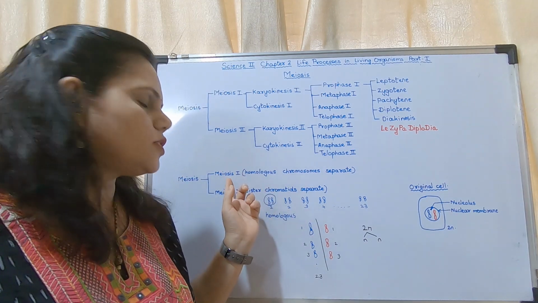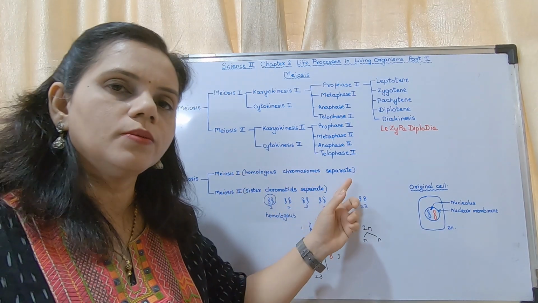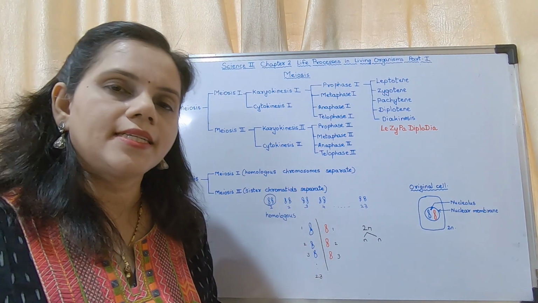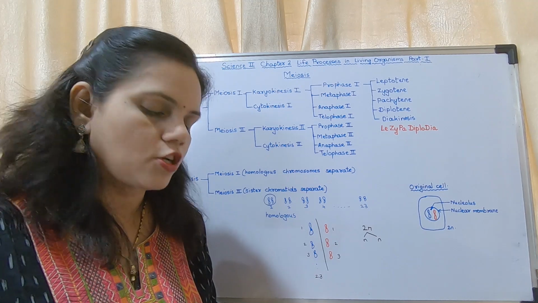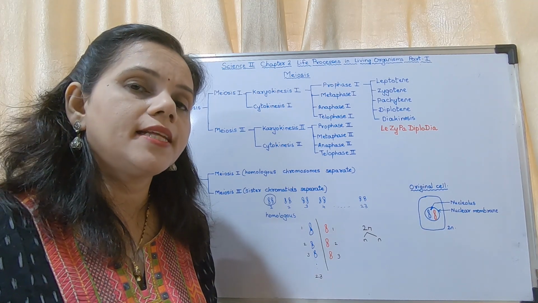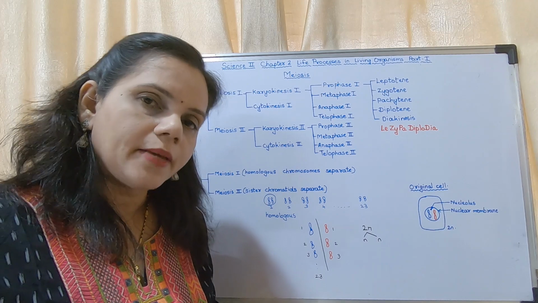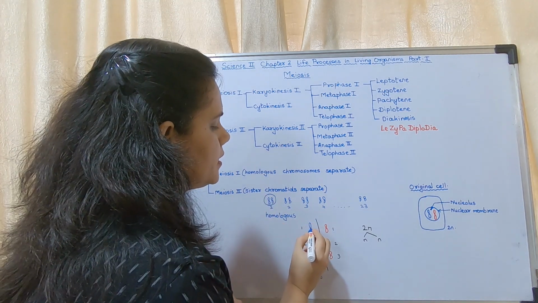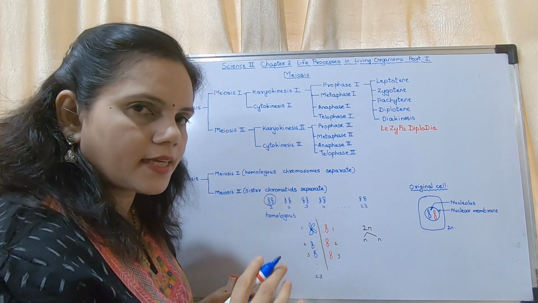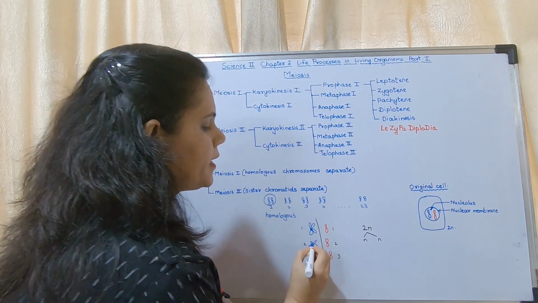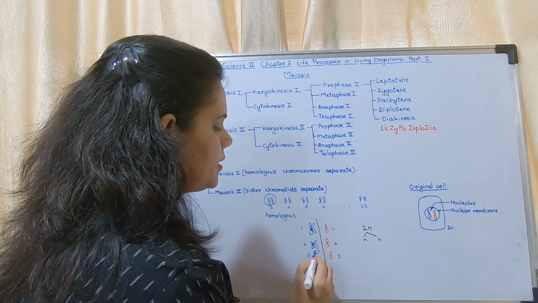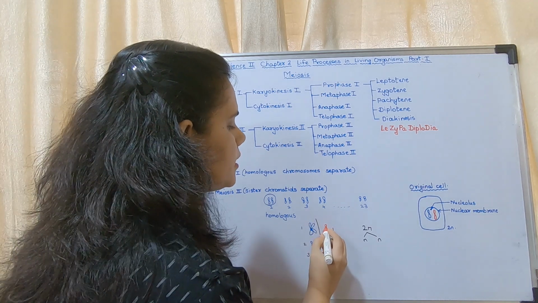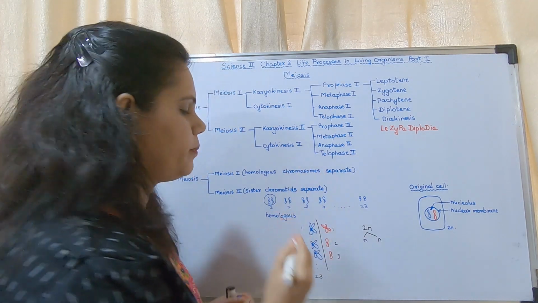So during meiosis 1, the homologous chromosomes separate, and during meiosis 2, sister chromatids separate. Now do you remember sister chromatids? They are identical copies of the same chromosome. This is the single chromosome, this will be its sister chromatid. And in this case, this will be its sister chromatid.